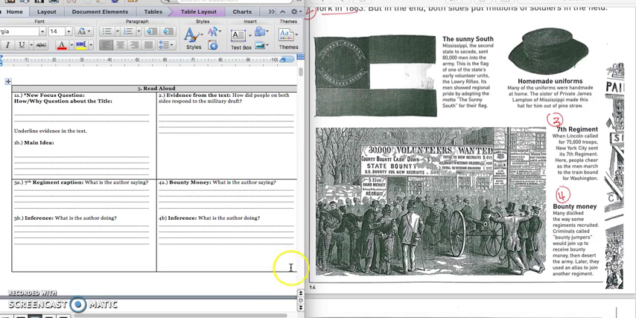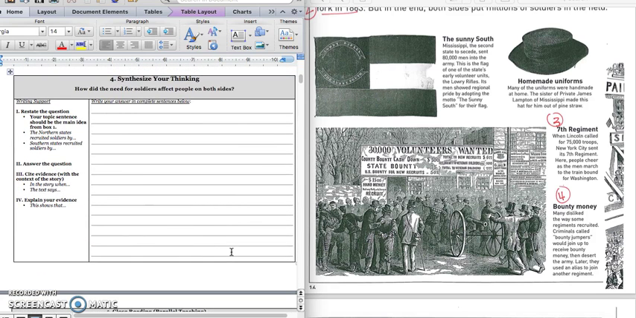And it asks us what the author is doing. And the author is providing new evidence for why some people joined the army. The author is providing new evidence for why some people joined the army. Press pause to write down your answer and play when you're ready for the paragraph.